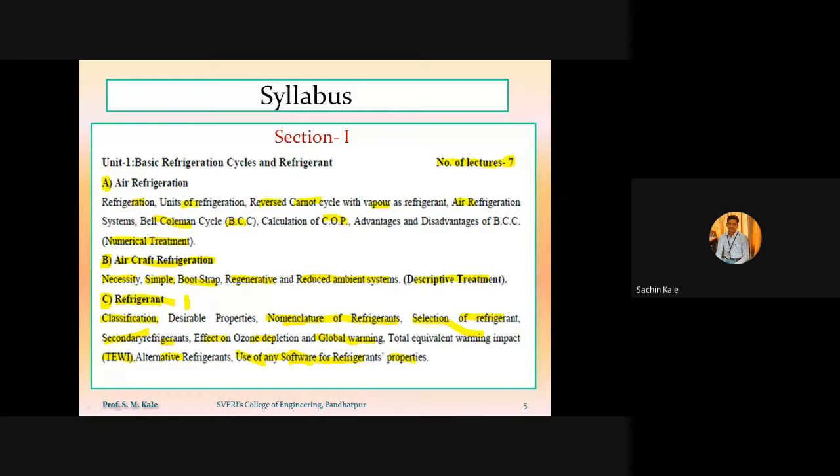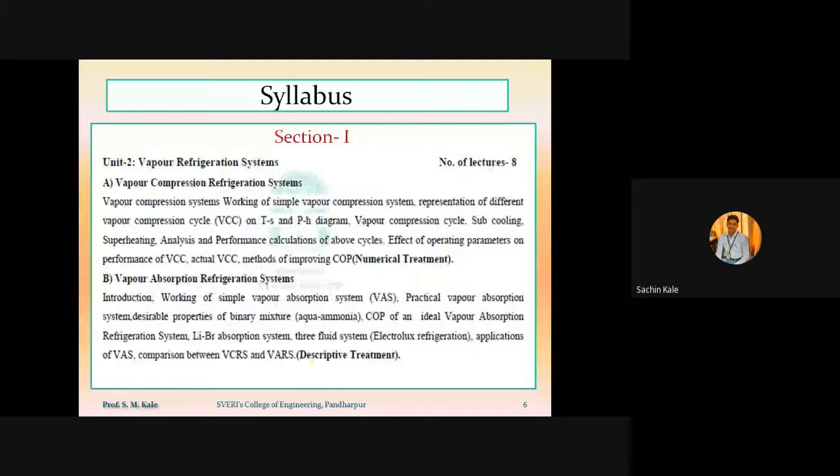So this is related to your chapter number 1. Now chapter number 2 is the vapor refrigeration system. The total hours allocated for this chapter number 2 is 8 hours. With the help of this syllabus, you can imagine how big the syllabus will be. Previously in the old syllabus, part A, vapor compression refrigeration system, was in chapter number 1. That means previously also there were 3 sections in chapter number 1.